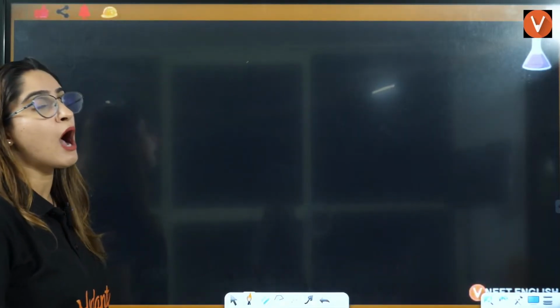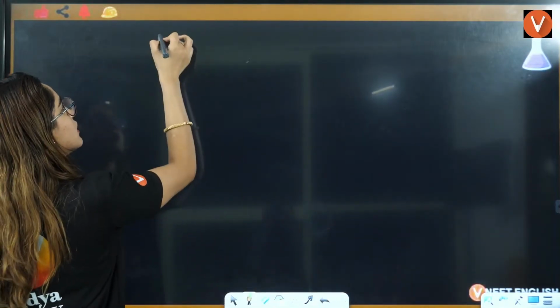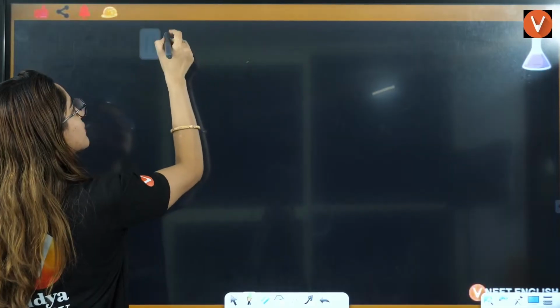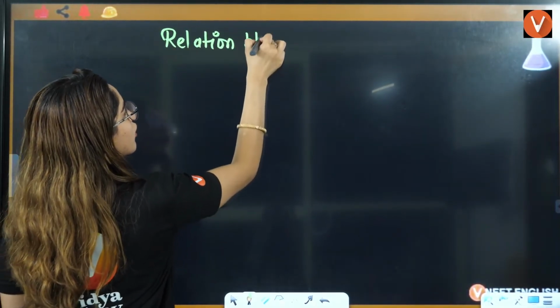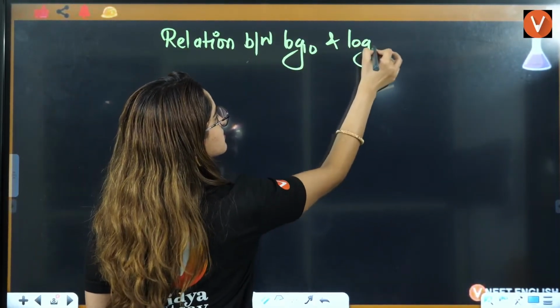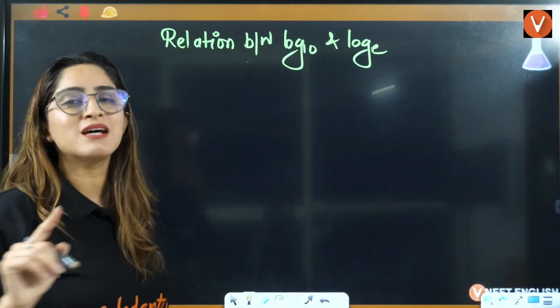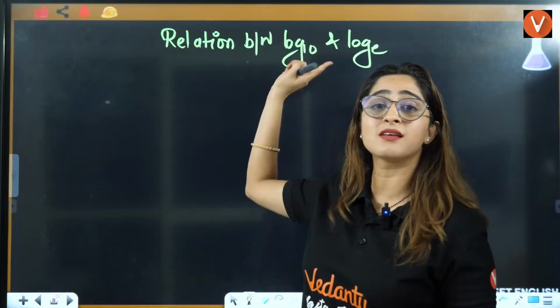First thing is how to convert log base 10 to log base E. The conversion, or you can say the relation between log base 10 and log base E. Because the formulas that you will see in physical chemistry will be in log base E, the natural log.